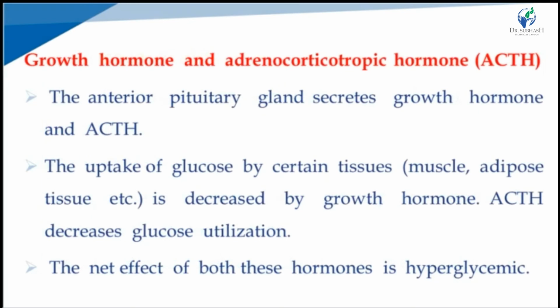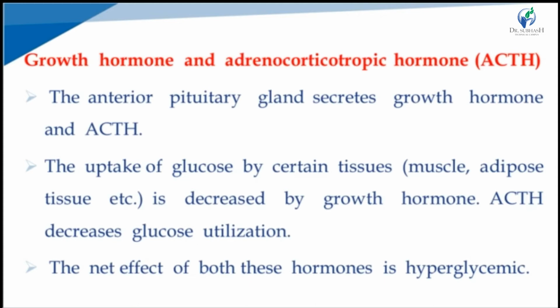Next, growth hormone and the adrenocorticotropic hormone, that is ACTH. The anterior pituitary gland secretes both growth hormone as well as the adrenocorticotropic hormone. The uptake of glucose by certain tissues is decreased by growth hormone. ACTH decreases glucose utilization. So the net effect of both hormones is hyperglycemic.